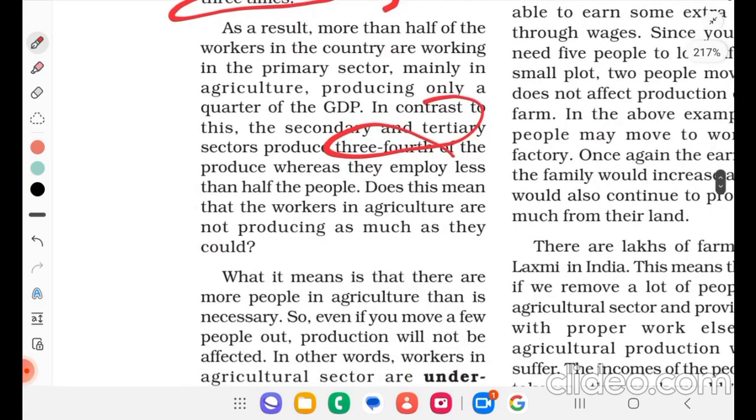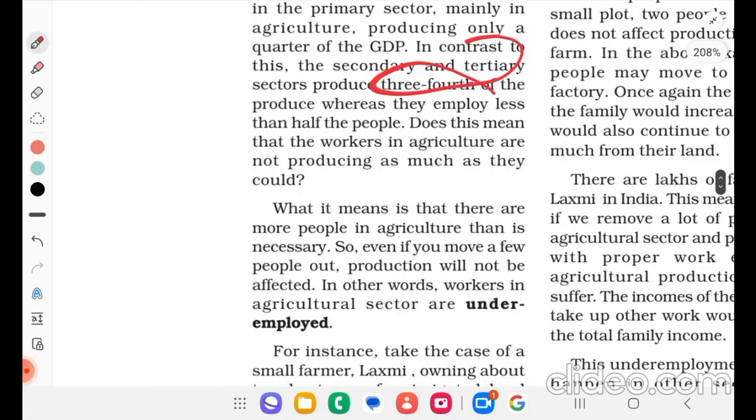Does this mean that the workers in agriculture are not producing as much as they could? What it means is that there are more people in agriculture than is necessary. So even if you move a few people out, production will not be affected. In other words, workers in the agricultural sector are underemployed.